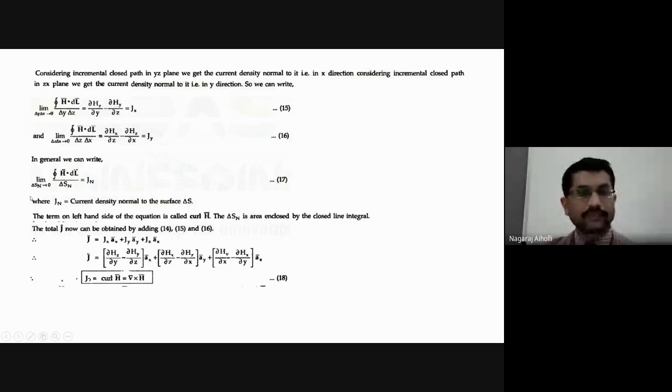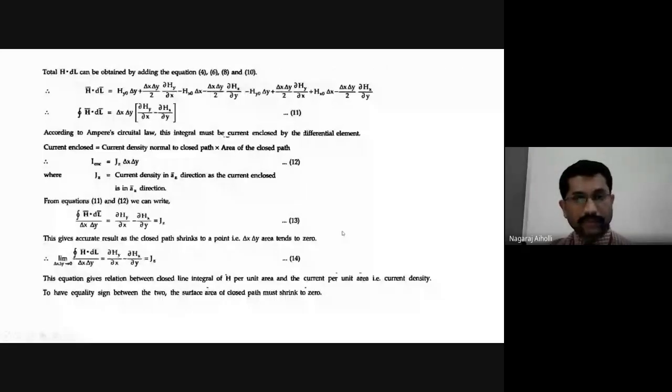This term is called curl h bar. The delta Sn is the area enclosed by the line integral. The total j bar is obtained. If you want a total j bar, then we have to sum the equation numbers 14, 15, and 16, the previous equations. That is for the jz, then jx, jy. Therefore, the net equation will be the resultant equation.